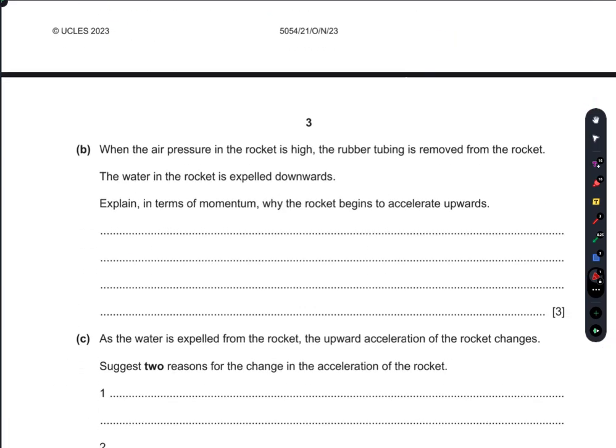Part B, when the air pressure in the rocket is high, the rubber tubing is removed from the rocket. The water in the rocket is expelled downwards. Explain in terms of momentum why the rocket begins to accelerate upwards.